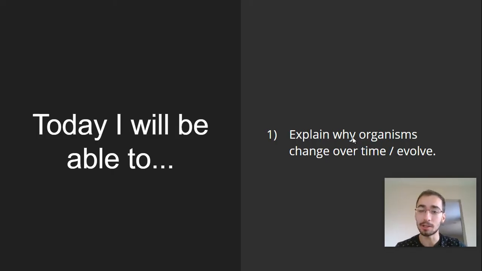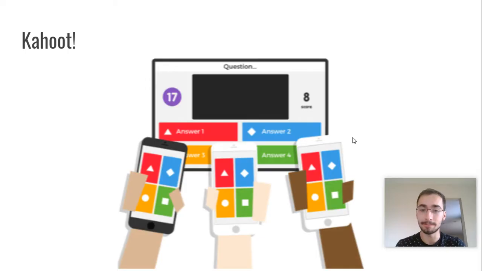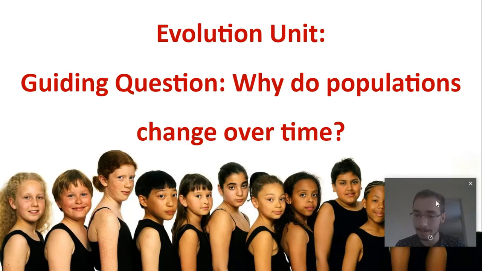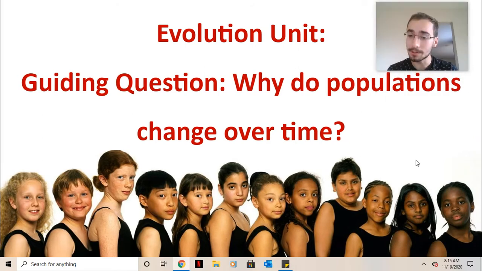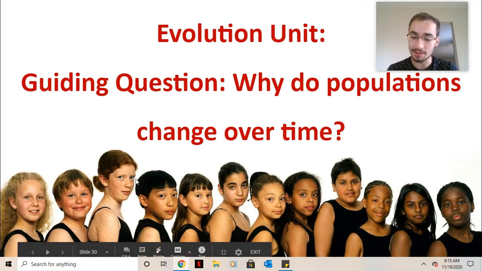Today what you're going to do is explain why organisms change over time or evolve. We did a Kahoot in class. So here is our next unit. We're going to be talking about evolution, and evolution is basically why do populations change over time? Humans all start out in Africa, for example, but now we have a whole range of skin color. That is an example of evolution.